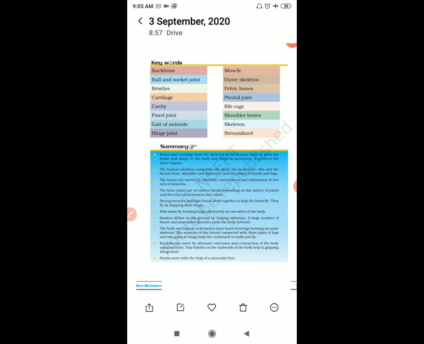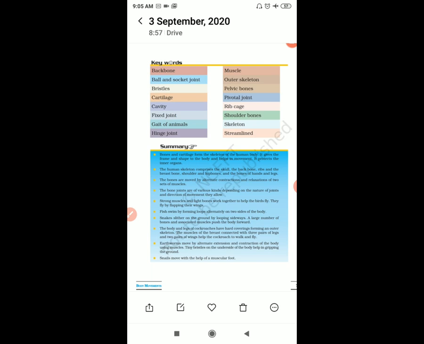Then the pivotal joint allows us to move forward and backward, left and right. Right, these are pivotal joints. Give me examples of pivotal joints. A joint between neck and head. You can move upward, backward, left and right your head, right? It does not allow free rotation like a ball and socket joint. In ball and socket, there is free rotation.